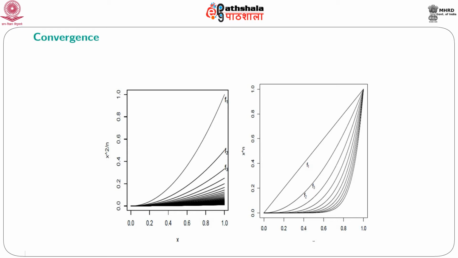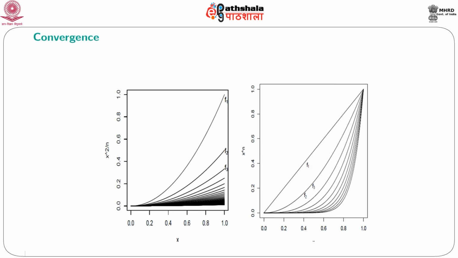So this indicates that our limit function might be f(x) equal to 0 for x belonging to 0 to 1. Next, consider our next example, which is the graph of x to the power n.